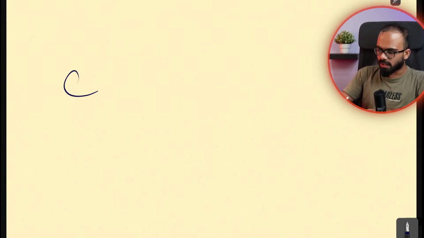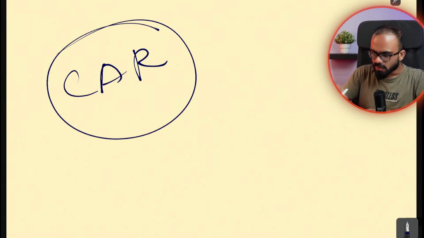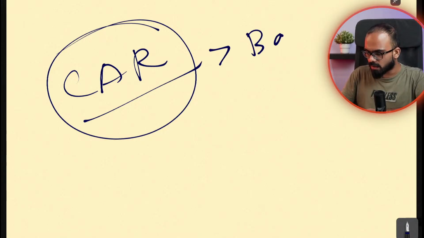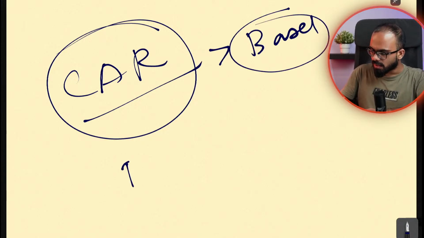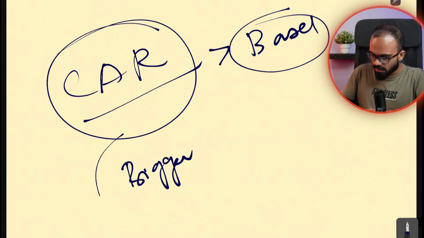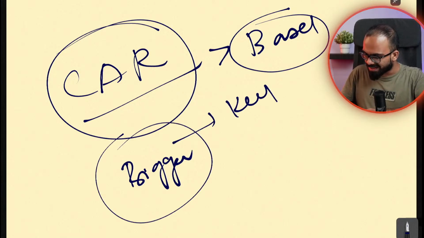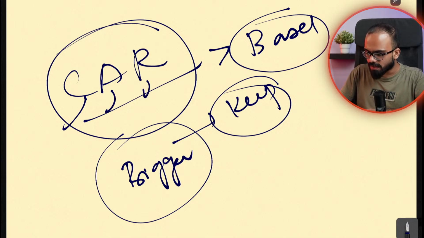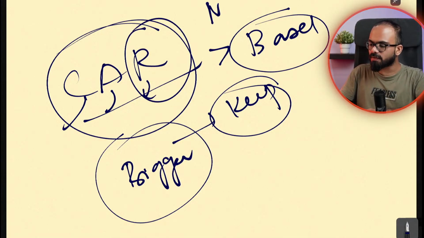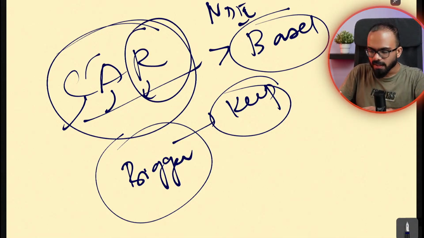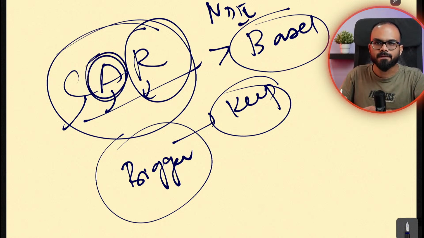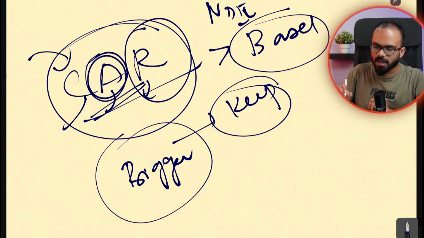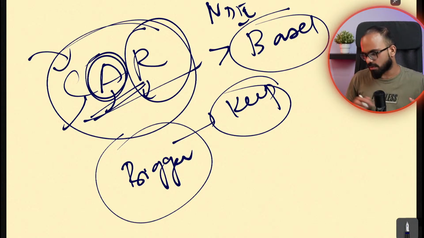Now the last thing that I have to tell you is capital adequacy ratio. This is a part of Basel norms. The meaning is, let us say, bigger is the bank, the more money you need to keep aside, the more capital you need to maintain. Based on the size of your NDTL, based on the size of your bank, you need to keep certain money away for worst case scenarios, so that your bank will not fail. So they are called capital adequacy ratios. So this is about CAR.